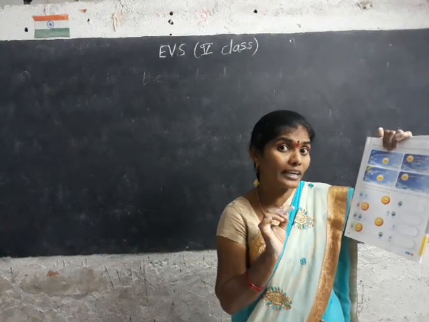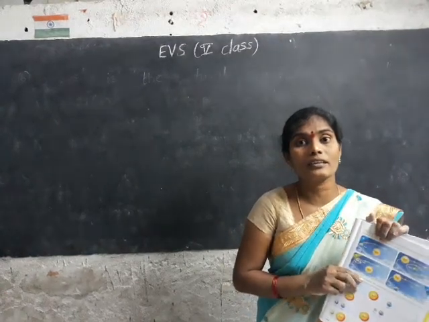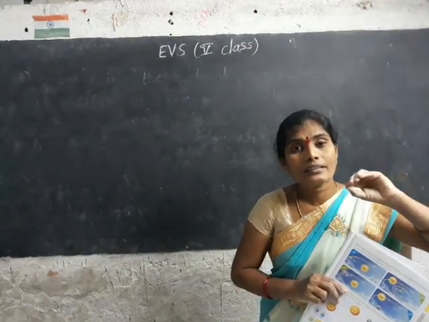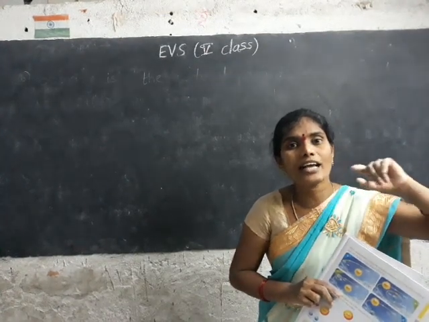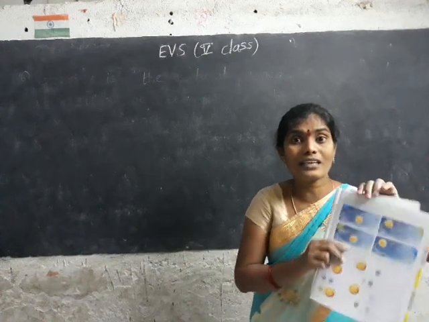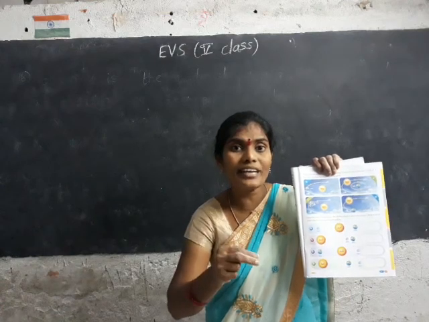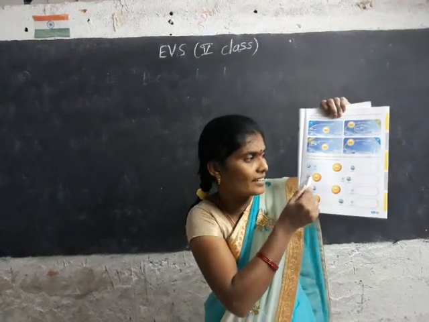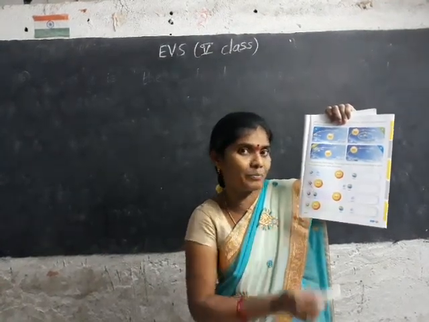The sun should be. How does the solar eclipse occur? The moon comes in between the sun and the earth. Here sun, here earth, in the middle, moon. It is an eclipse.